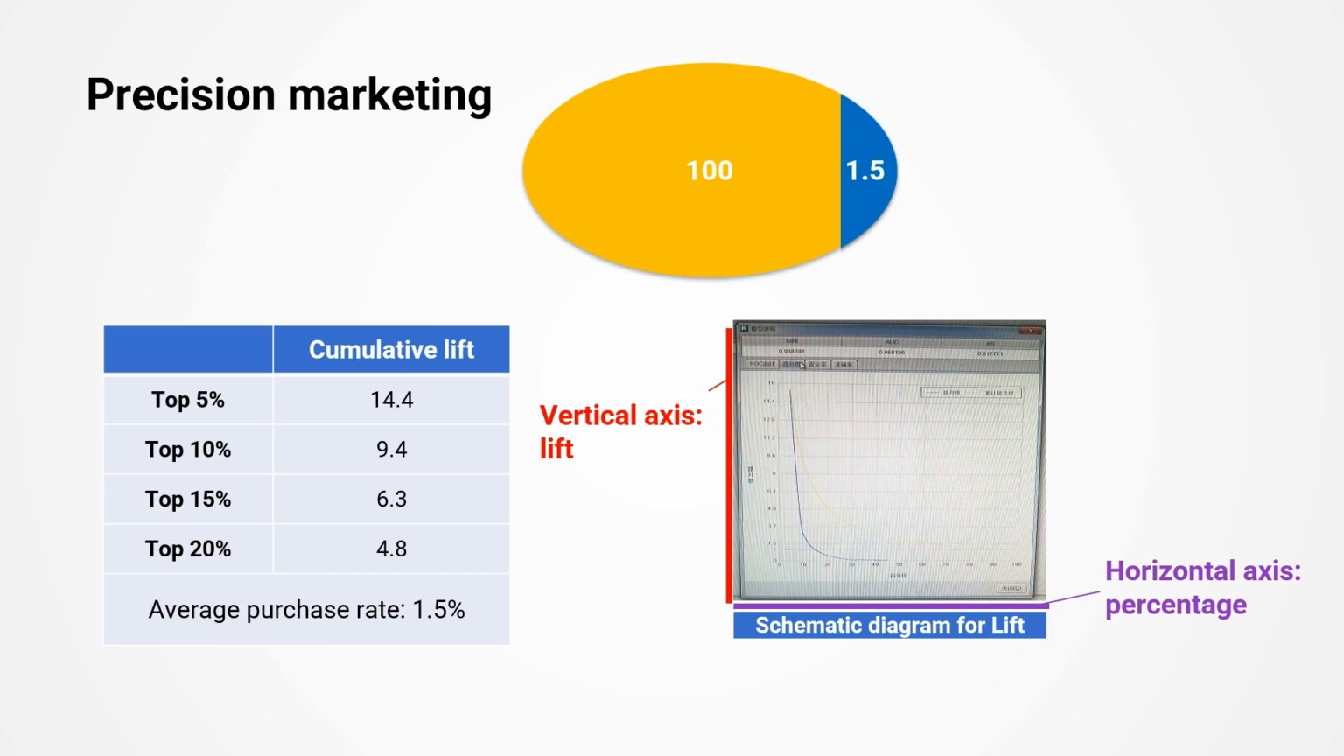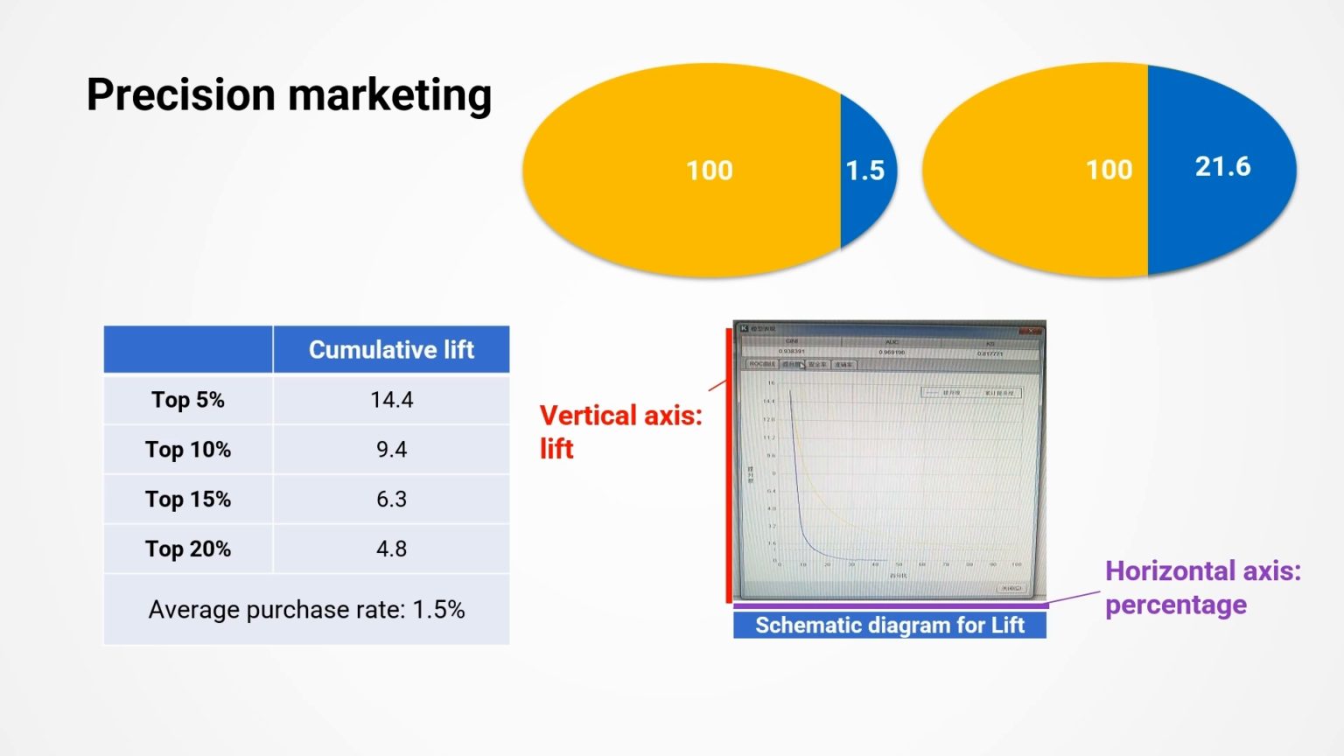The model predicts that the lift for the top 5% of customers with the highest transaction probability is 14.4, which means that among the top 5% of customers, an average of 21.6 out of every 100 people will buy the product. This result is far higher than 1.5 people out of 100 customers selected at random, which greatly improves marketing efficiency and reduces ineffective marketing activities.